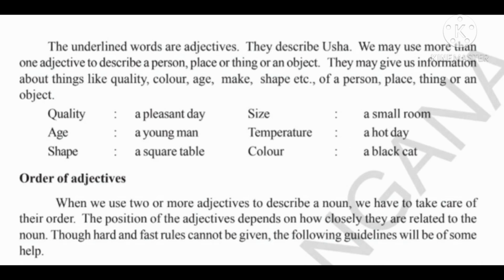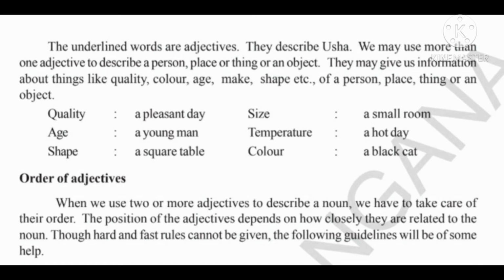The words tiny, extremely, and bright are adjectives. They describe Usha, the noun.